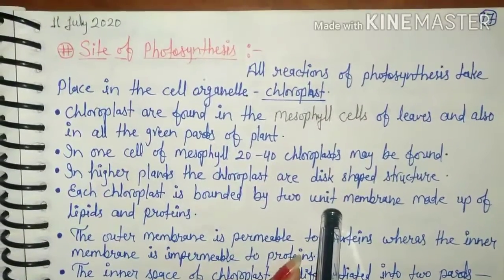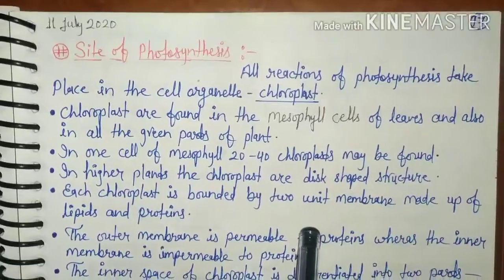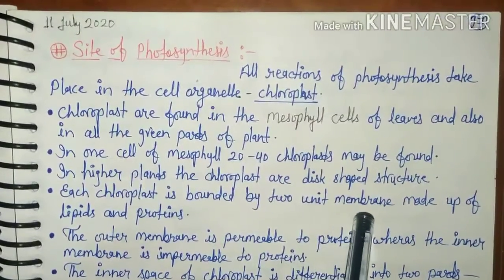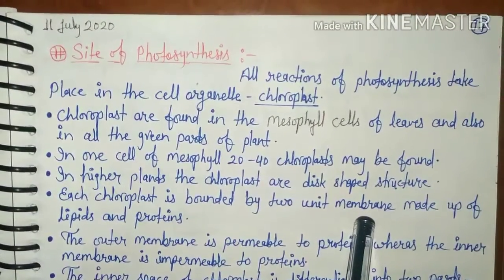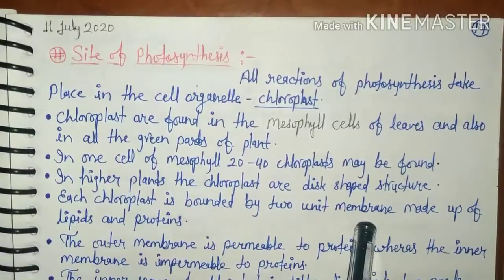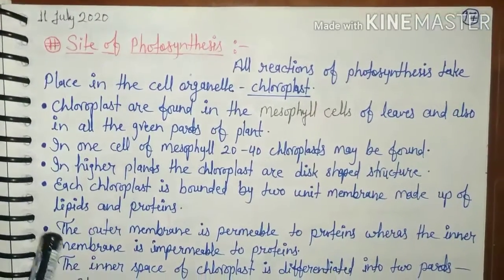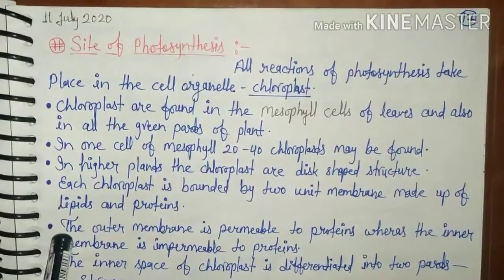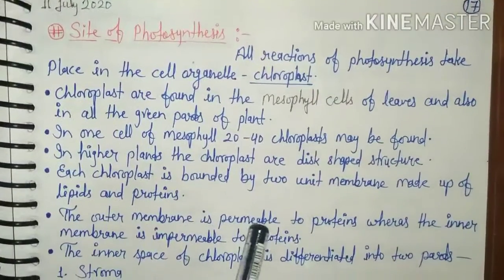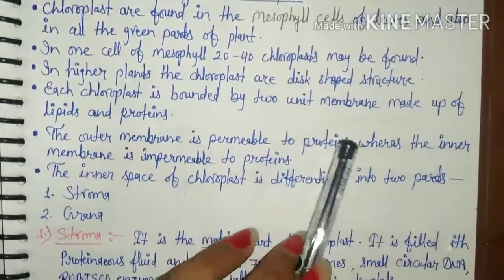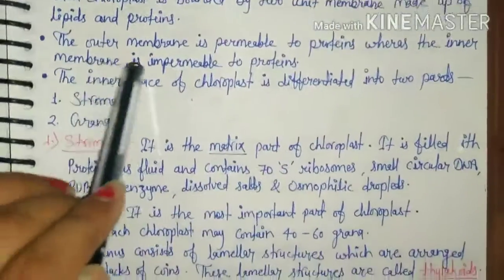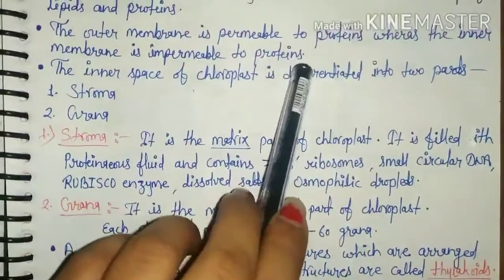And these two membranes are prokaryotic and eukaryotic type. The outer membrane is permeable to proteins, whereas the inner membrane is impermeable to proteins.